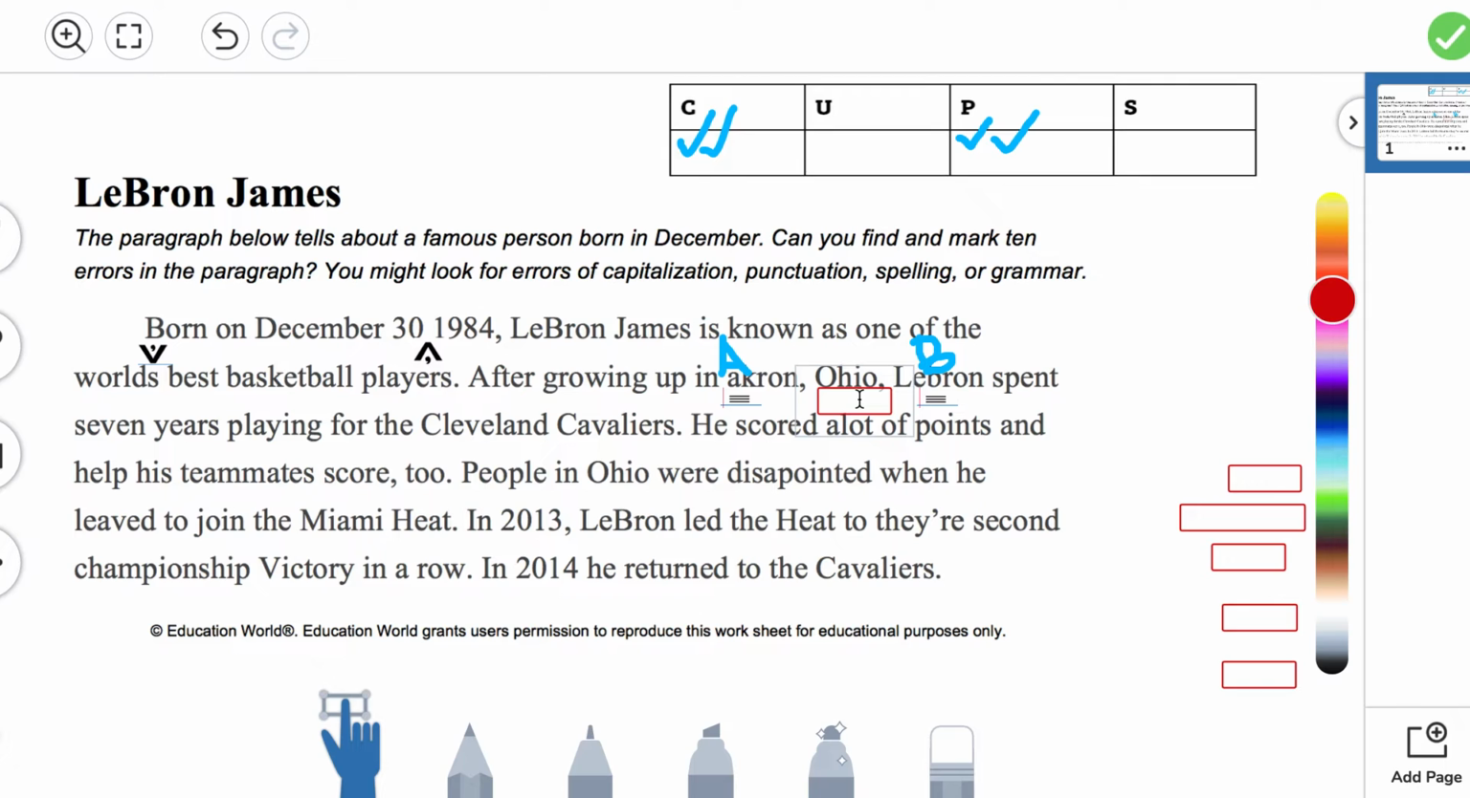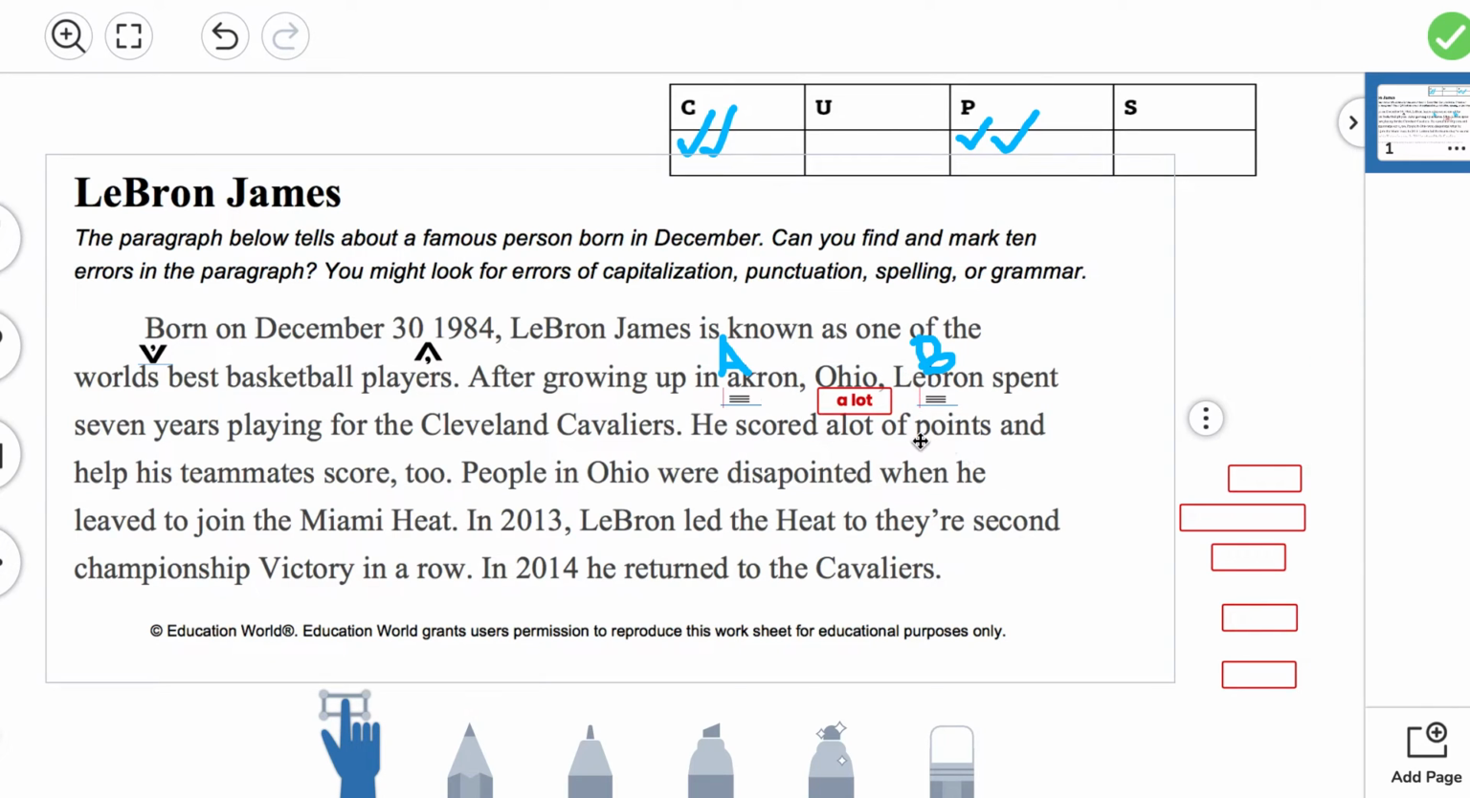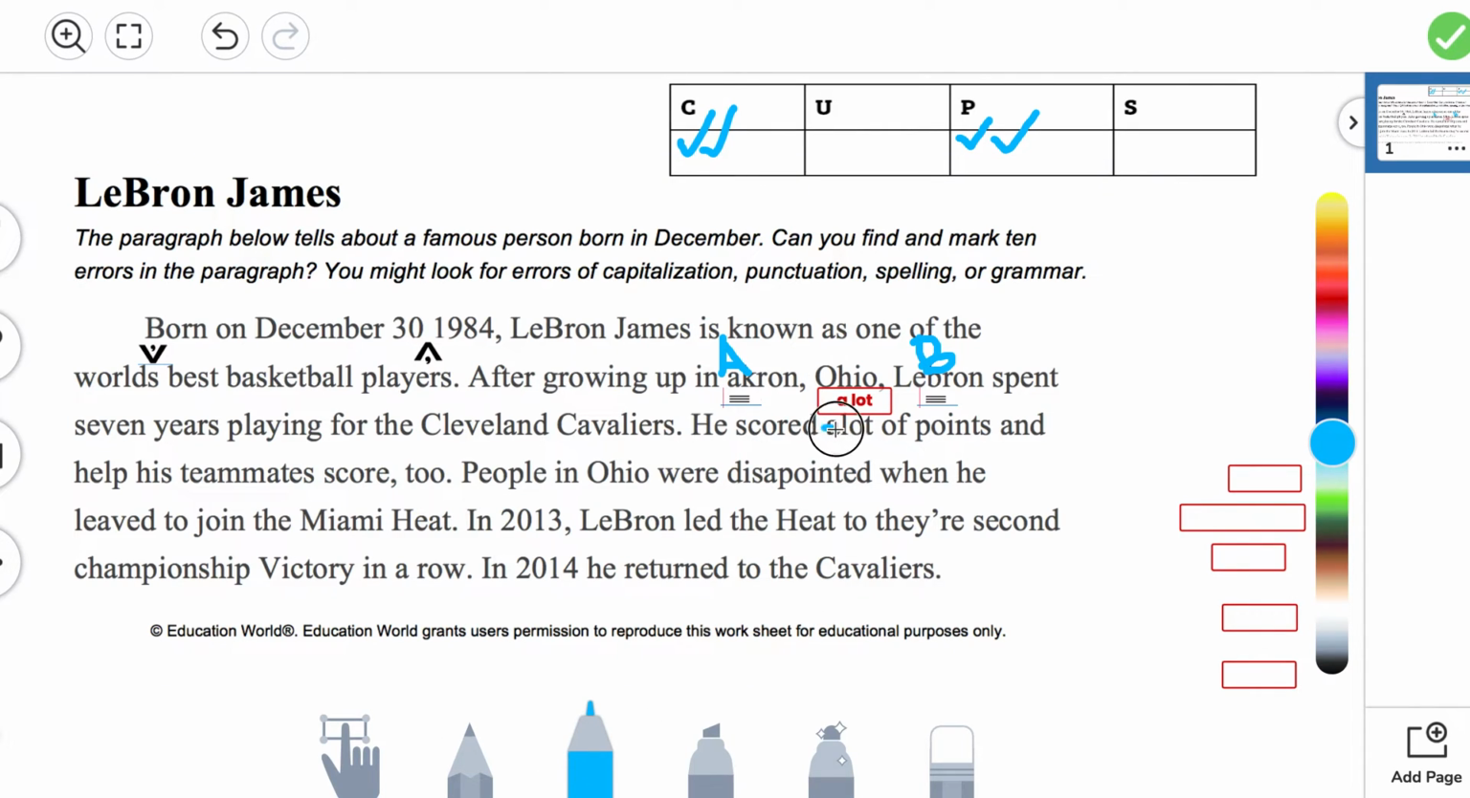Then we're going to type "a lot." It's 2 separate words. Now, once you type in the text box "a lot" as 2 separate words, we're going to get our marker and we're going to cross out that spelling. Now, this one's an easy one because I just went over it.